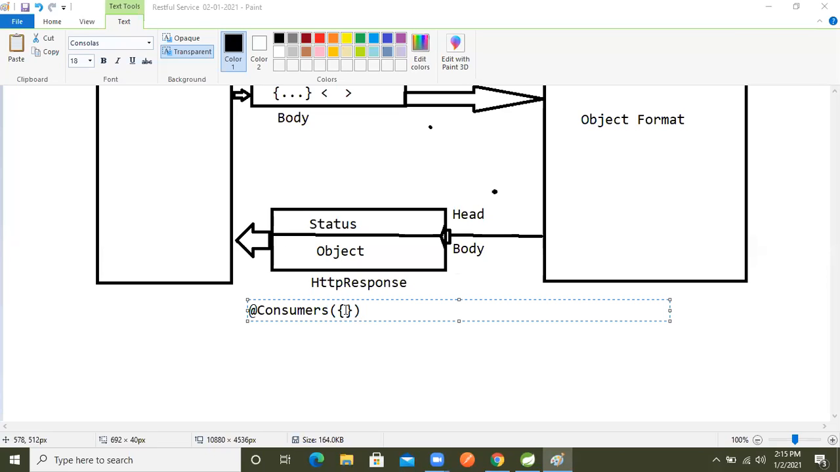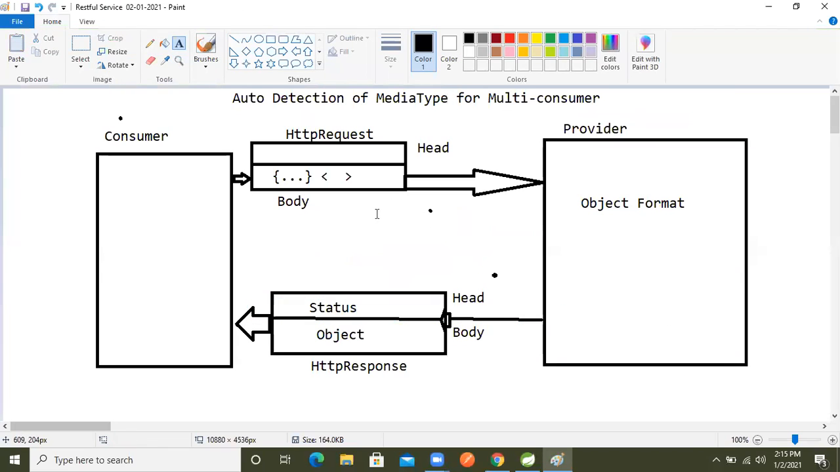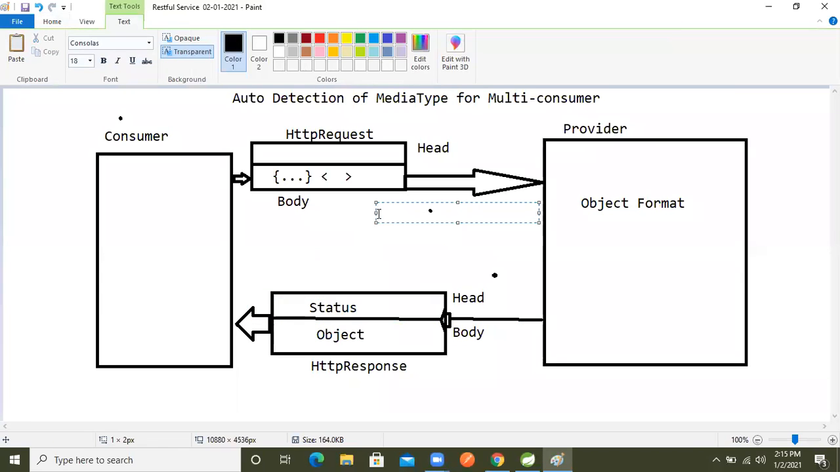So now, here, what will we pass to consume both kinds of data? This first annotation will read the data from the request, right? From where, from whom? The request body. So to perform this operation, what do we need? Media type.